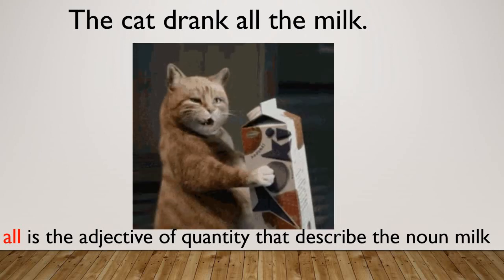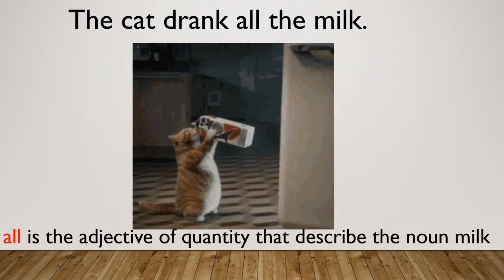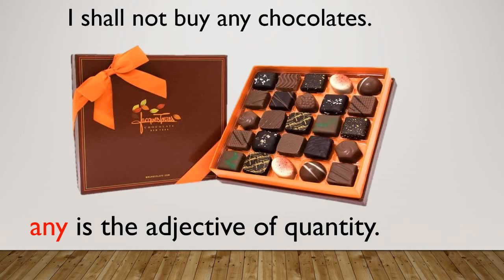Now let's see the next one. I shall not buy any chocolate. So student, here any is used. But student, you have to remember that any is used in a negative sentence or interrogative sentence. Interrogative sentence means when we ask a question to a person. Here we can also say that she is not going to buy any banana. So student, read this sentence again. I shall not buy any chocolates. So here the use of not makes the sentence negative.